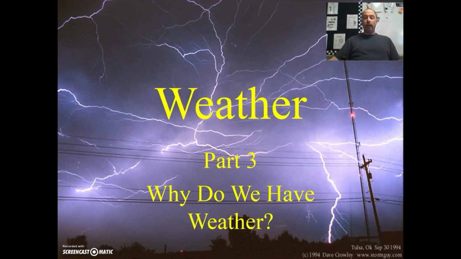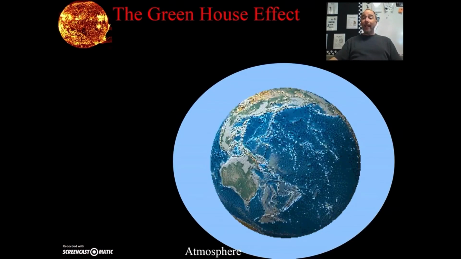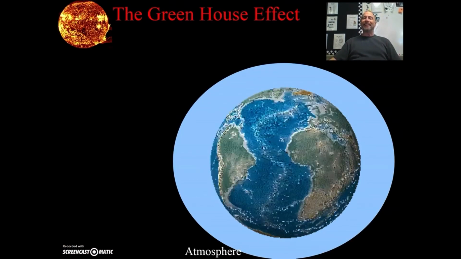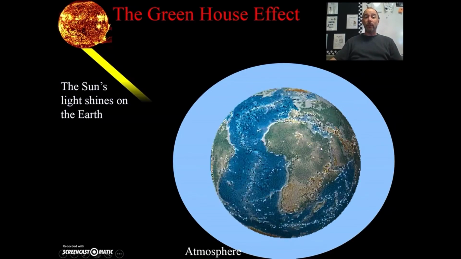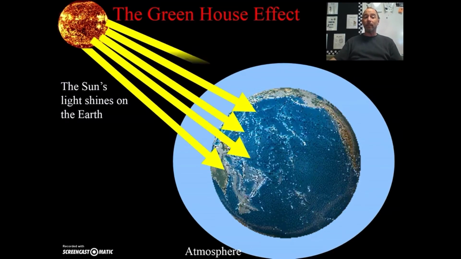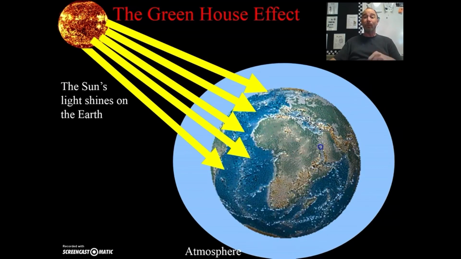Why do we have weather? Because? Let's find out, shall we? The greenhouse effect. That's why we have weather, kind of. You see, the greenhouse effect is a rather important thing that we have here. The sun's light shines on the planet Earth, but we knew this already, didn't we?